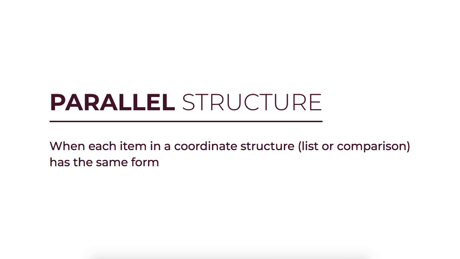In English, we have something similar. It's called parallel structure, and that is when each item in a coordinate structure, list or comparison, has the same form. So again, parallel structure is when each item in a coordinate structure, which is either a list or a comparison, has the same form. Now, parallel structure is good. That is what we want when we're writing. Let's check out what it means.